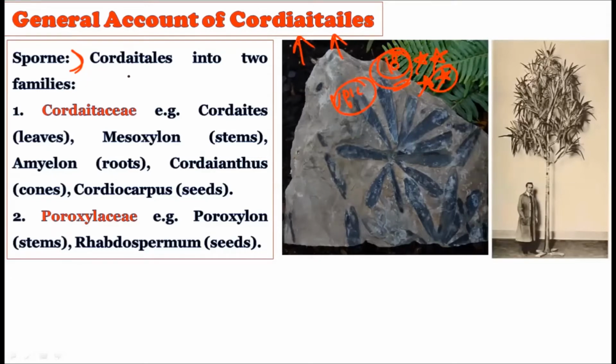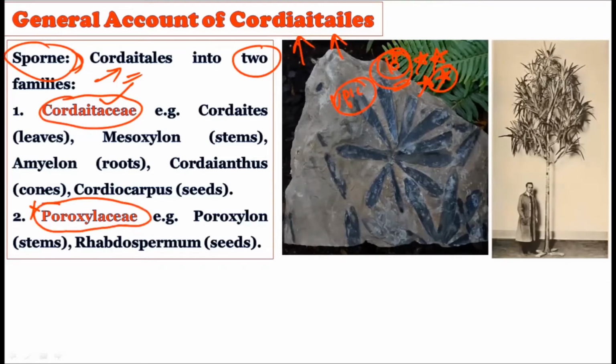All right, now see, these Cordaitales are divided into two families. We discussed in the first few slides that there were two families. Out of them, one family is reported from India, while the other family is not reported from India. The very first family, which comes under this particular order Cordaitales, is called the Cordaitaceae, and the second family is called the Poroxylaceae. So Cordaitaceae and Poroxylaceae are the two families through which we can divide this particular order. For example, we have come across many fossil records throughout the Cordaitales members. Now some of the fossil records we are going to discuss here.